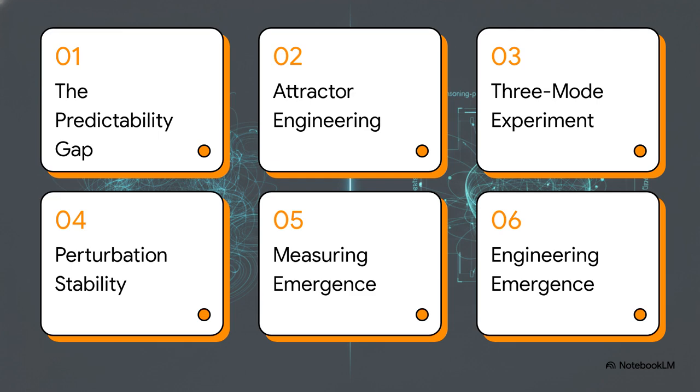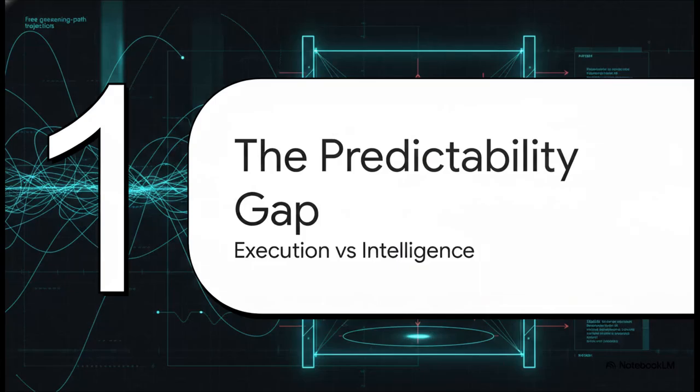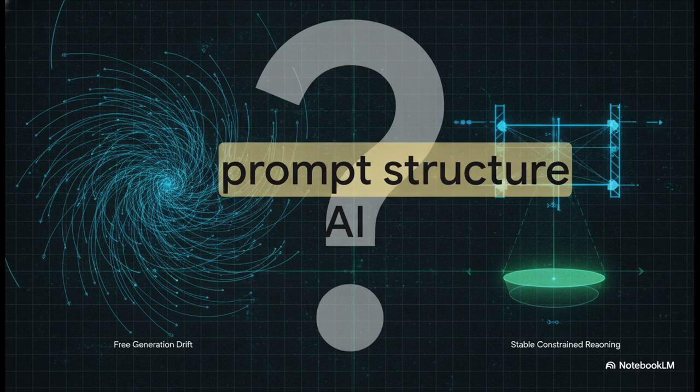Let's jump right in. Section 1, the predictability gap. Why enterprise AI desperately needs execution over just peak intelligence. So, here's the million-dollar question for this explainer. A highly specific, highly testable one. Can structure alone stabilize reasoning when a model's weights and compute remain completely fixed? Think about that for a second. We aren't changing the brain of the model at all. We're asking if the right structural framework can pull chaotic, wandering outputs into a reliable, stable orbit, what we call